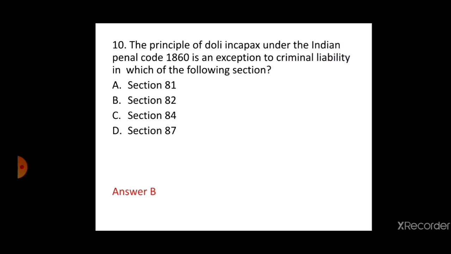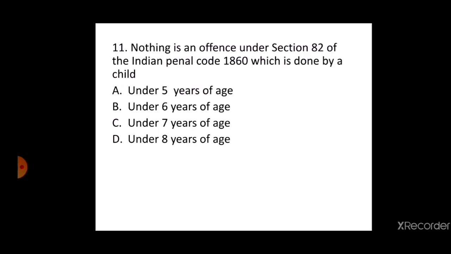The next question is, nothing is an offence under Section 82 of the Indian Penal Code which is done by a child, A. under 5 years of age, B. under 6 years of age, C. under 7 years of age, D. under 8 years of age. The correct answer is option number C, that is under 7 years of age.